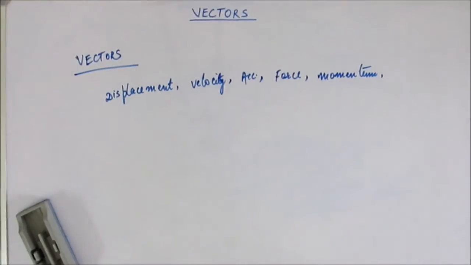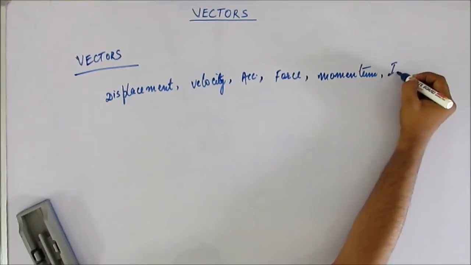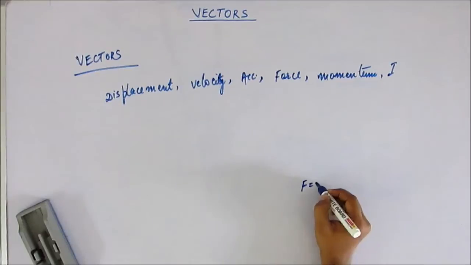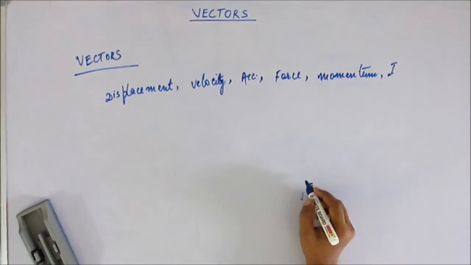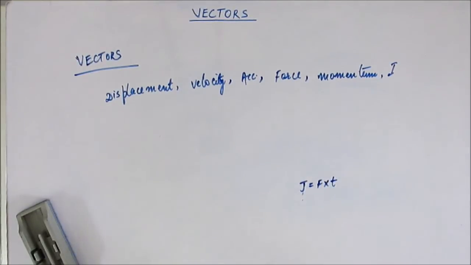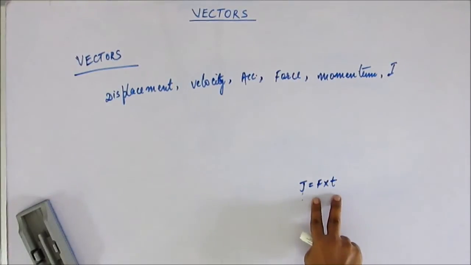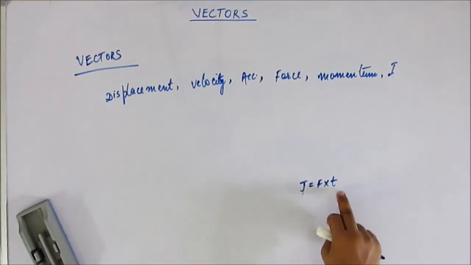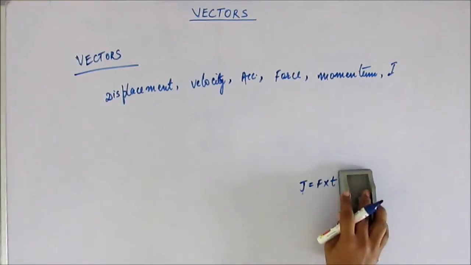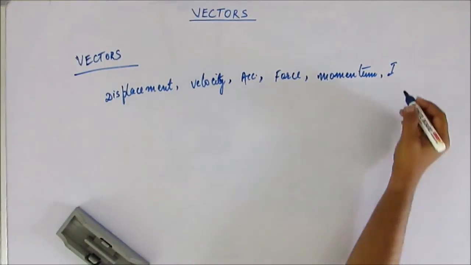So similarly, momentum is a vector quantity. Now there's a physical quantity called impulse. Would impulse be a vector or a scalar? To know that, we have to know what impulse is. Impulse, represented by J, is force times the time: the force applied on a body and the time duration for which it is applied. Now time is a scalar quantity, of course, but force is a vector quantity. Scalar into vector will be a vector. So impulse will also be a vector quantity.